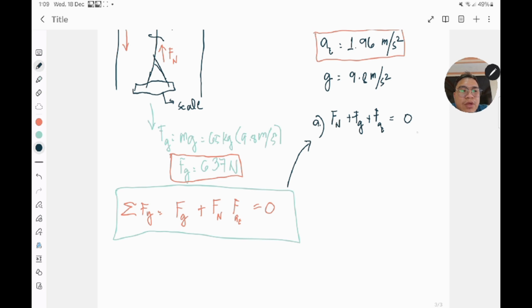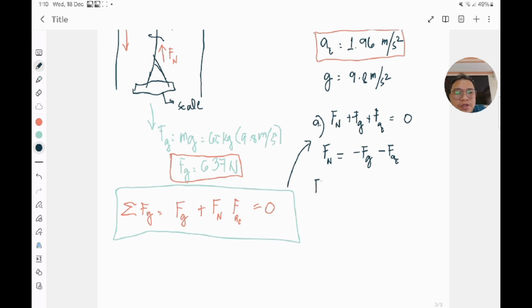And of course, by transposition, we can get F sub n, which is equal to negative F sub g minus F sub AE. So this will now be our new equation for this.